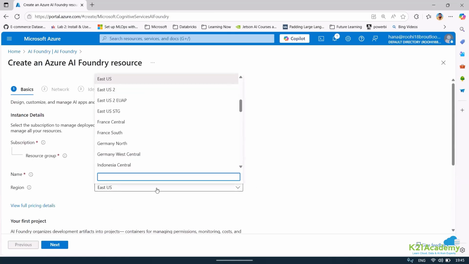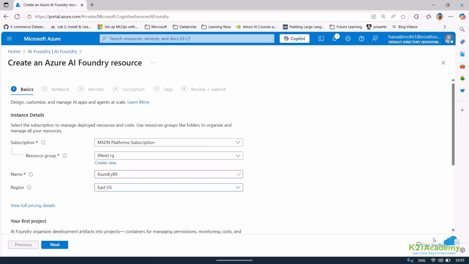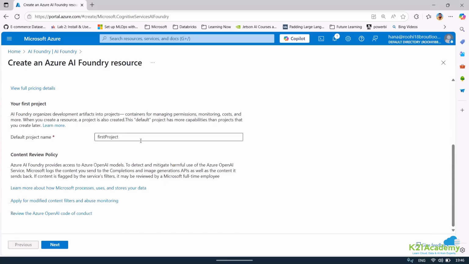I'm okay with the region. If you want to change the region, you can very well go ahead and do that also. Now, if I scroll down here, there is one thing which is very important. Whenever you want to use a Foundry resource, which is going to be a combination of everything, OpenAI models, open source LLMs, Azure services, if you want to use it together, you can make use of the Azure AI Foundry resource.